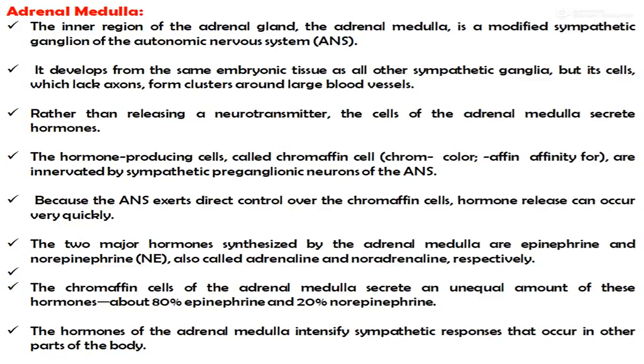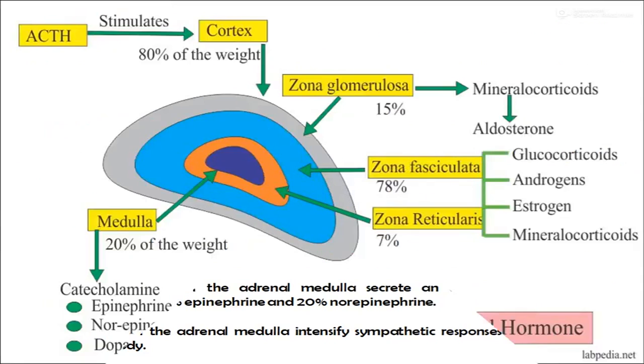The two major hormones synthesized by the adrenal medulla are epinephrine and norepinephrine, which are also called adrenaline and noradrenaline respectively. The chromaffin cells of the adrenal medulla secrete an unequal amount of these hormones, about 80% epinephrine and 20% norepinephrine. The hormones of the adrenal medulla intensify sympathetic responses that occur in other parts of the body.